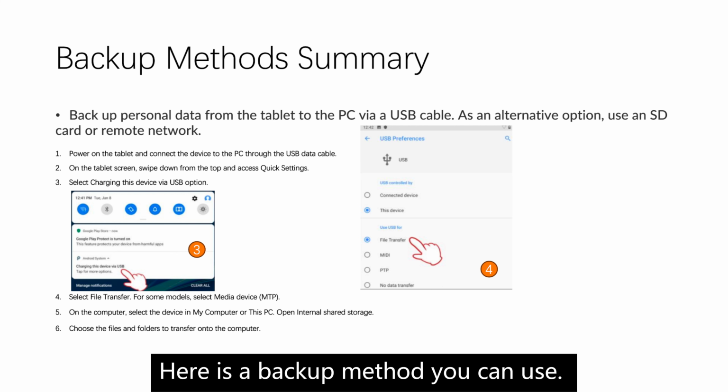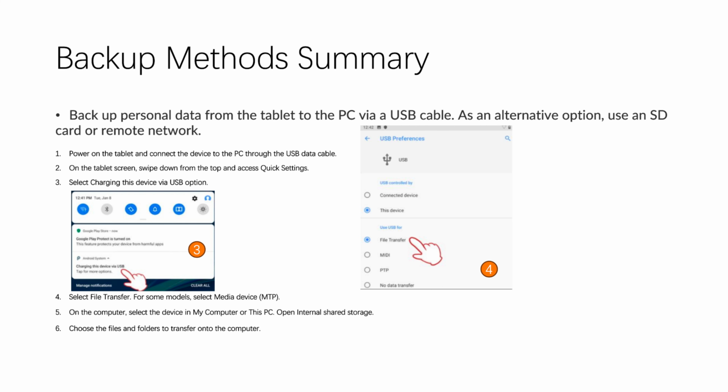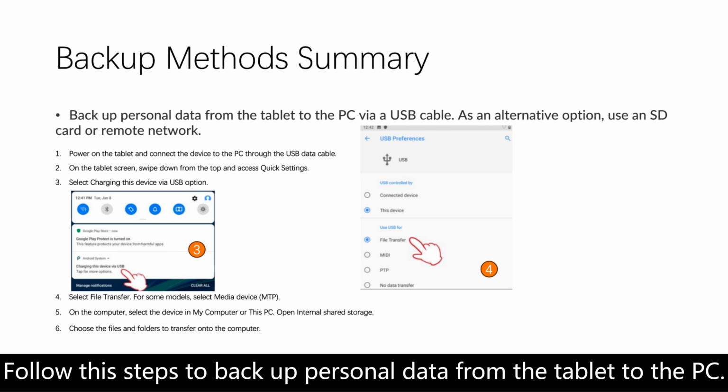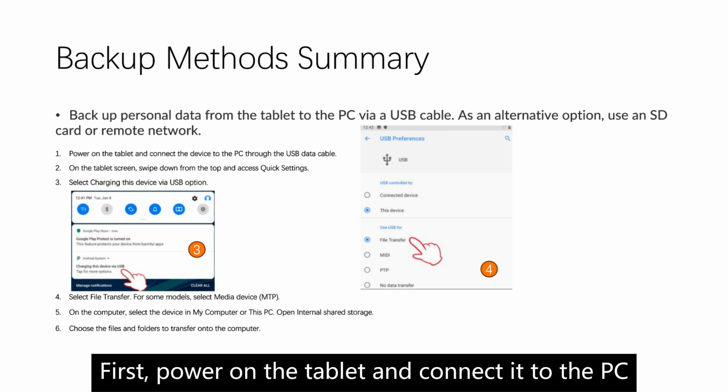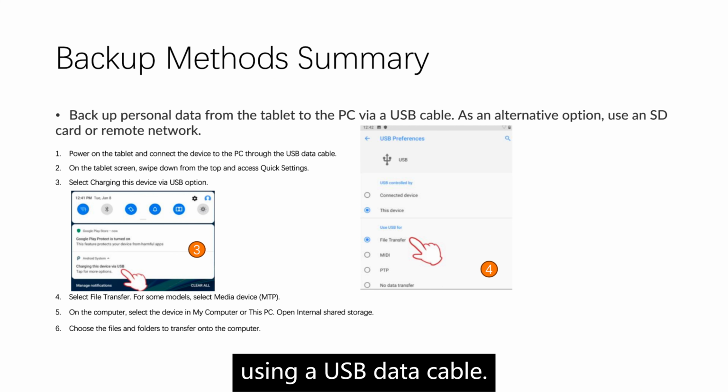Here is a backup method you can use. Follow these steps to back up personal data from the tablet to the PC. First, power on the tablet and connect it to the PC using a USB data cable.